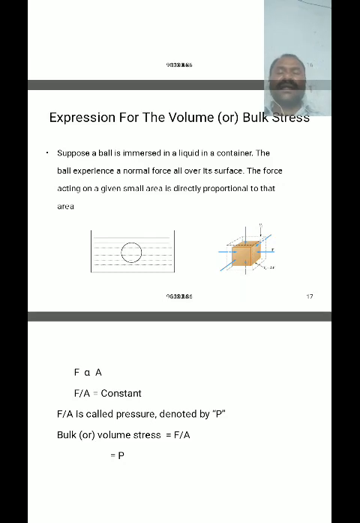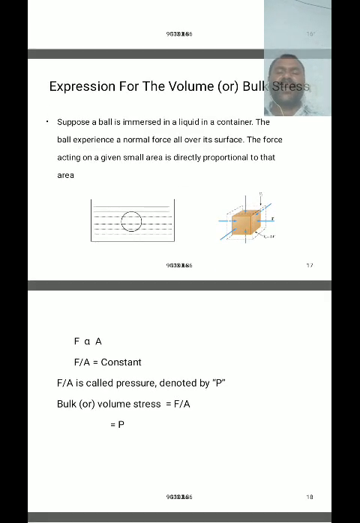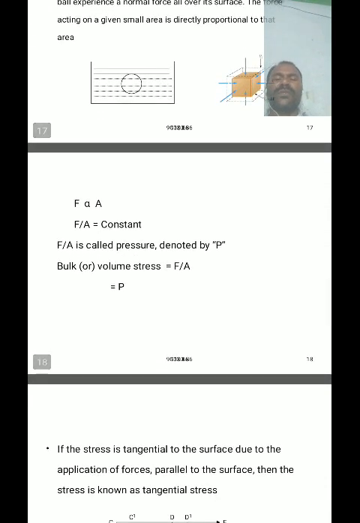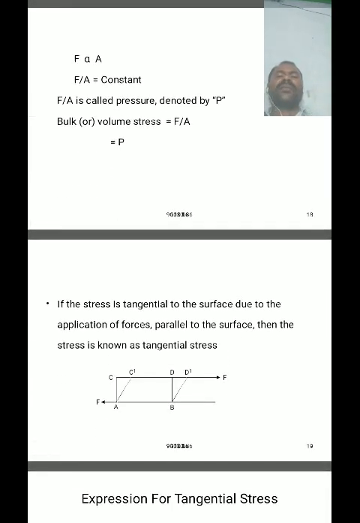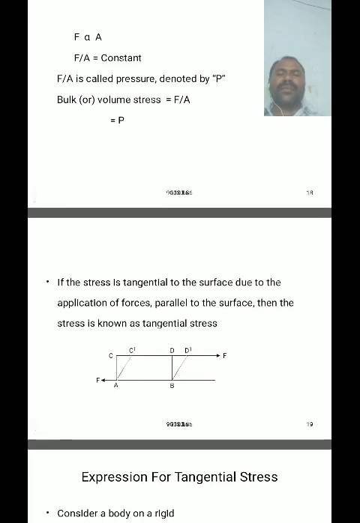F by A is called pressure, denoted by P. That's why bulk stress or volume stress or pressure is equal to force by area, and bulk stress is denoted with P. Pressure and volume stress or bulk stress are both the same. So it is another type of stress. Generally normal stress or longitudinal stress and volume stress are completed.